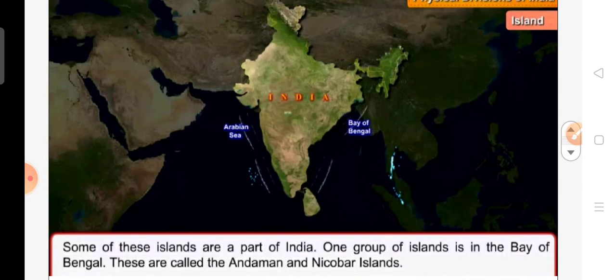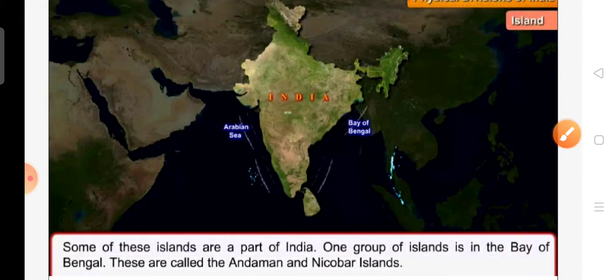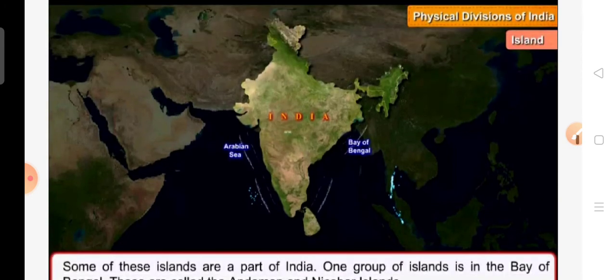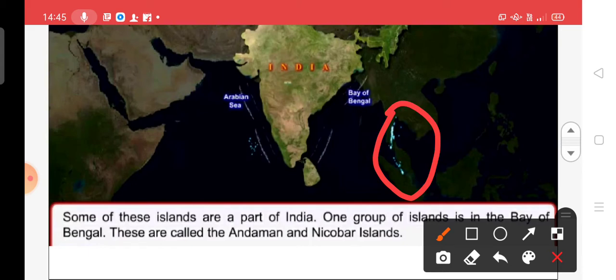Some of these islands are a part of India. One group of islands is in the Bay of Bengal, which is known as the Andaman and Nicobar Islands. Here you can see Andaman and Nicobar, which is in the Bay of Bengal. It is also a part of India.